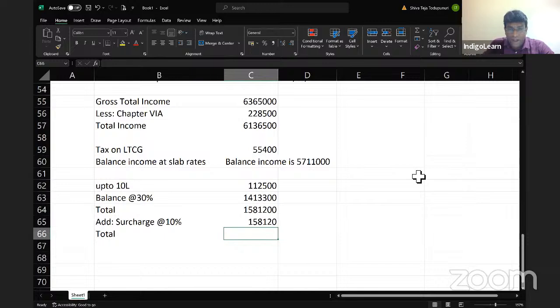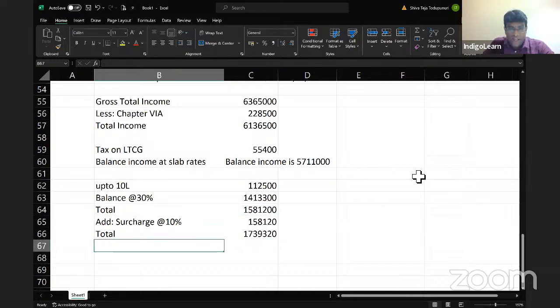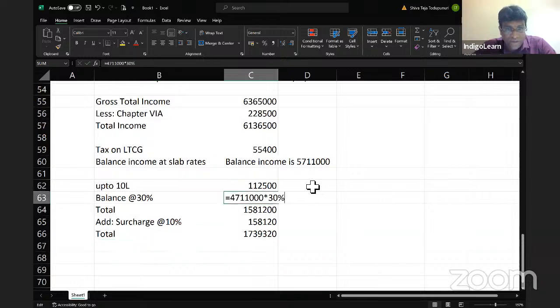So my total will be 15,81,200 plus surcharge, 17,39,320. Perfect. Is it so? 47,11,000 into 30%. So this becomes tax on long-term capital gain is fine, because in that there is no problem, because long-term capital gain is taxed at the rate of 10% on amount exceeding 1 lakh.